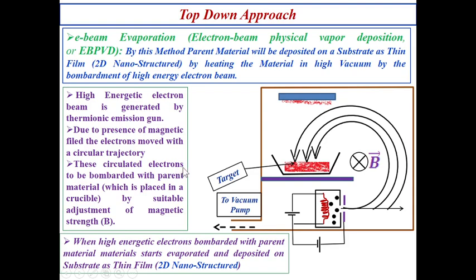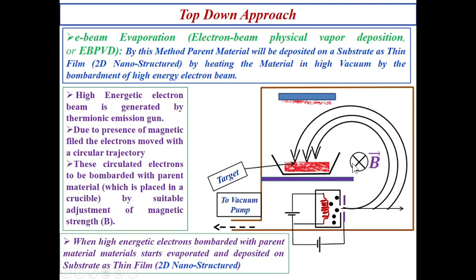These circulating electrons are bombarded on the parent material, which is placed in a crucible. This is a crucible. Inside this, our parent material or target material is present. So this high energetic electron beam is bombarded with a circular trajectory due to the magnetic field, by suitable adjustment of the magnetic field strength.